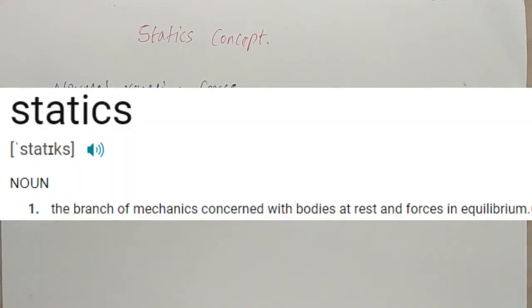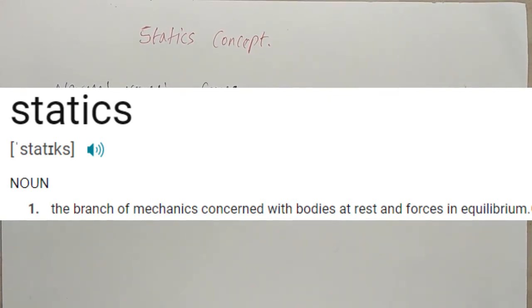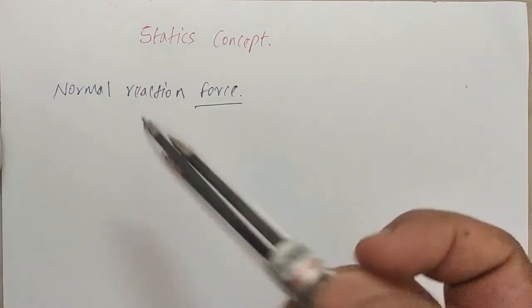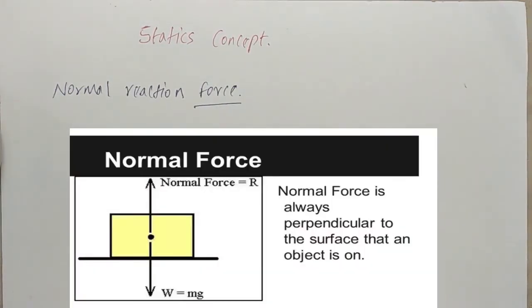Statics is a branch of mechanics that deals with the object or a system which is in state of equilibrium. Now, the first type of balancing force that we are going to discuss is the normal reaction force.